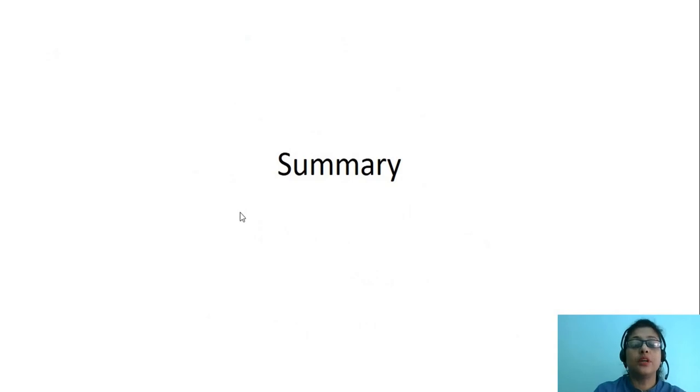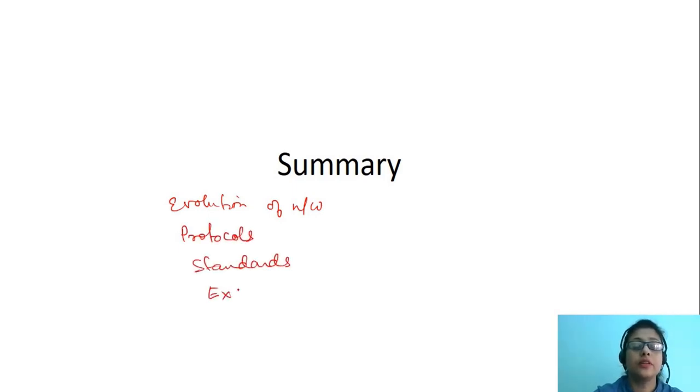Here we come to the end of this lecture. To summarize, we have learned about the evolution of networks, we have learned about protocols and standards, and we have learned about the various examples of protocols and standards.